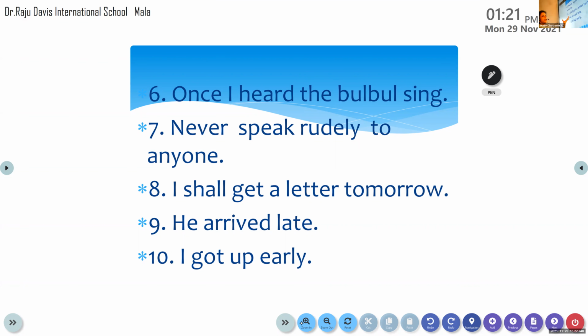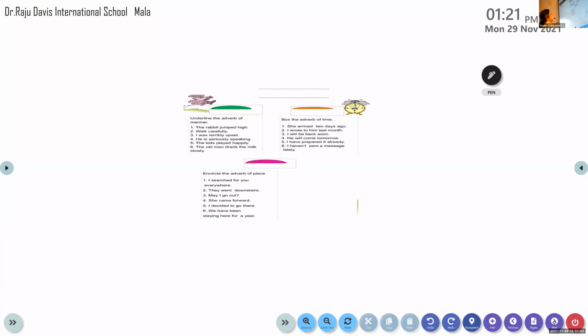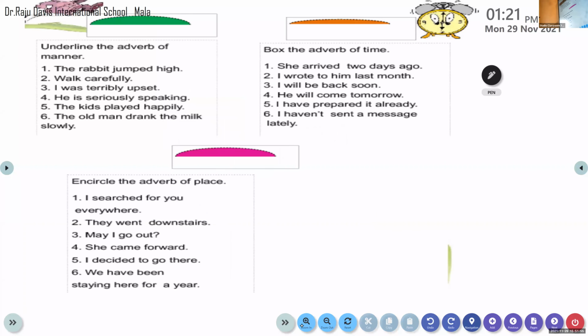Okay, so here is an exercise for you, my dear children. In this exercise, there are 10 sentences. You have to do it as homework. You only need to underline the adverb of time. I'm not going to do this exercise for you. I'm going to do a different exercise for you, which is on adverbs of time.